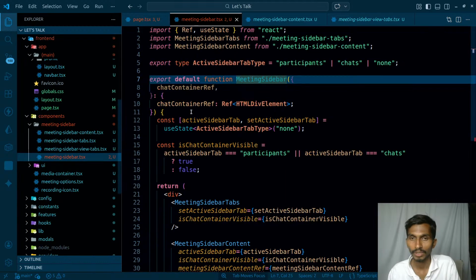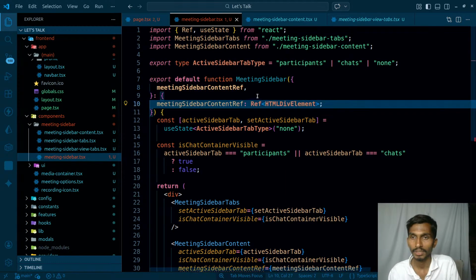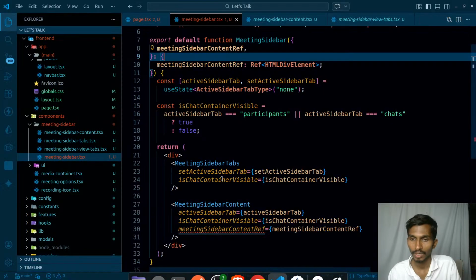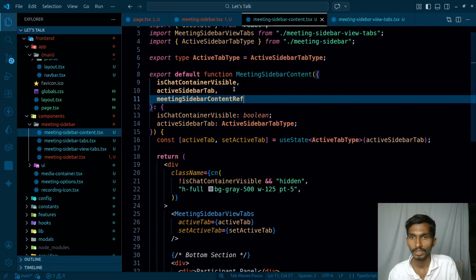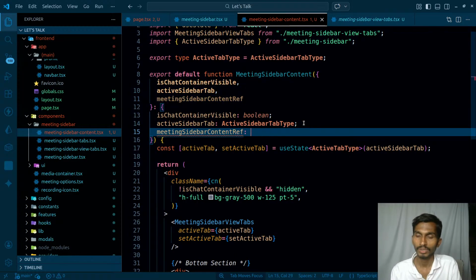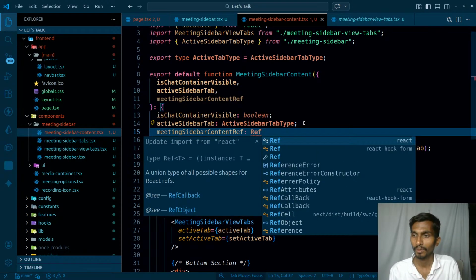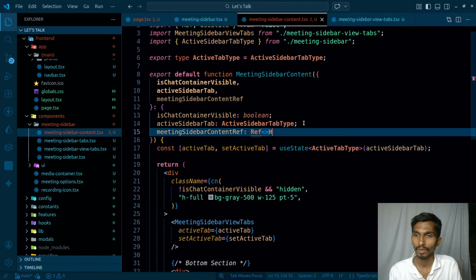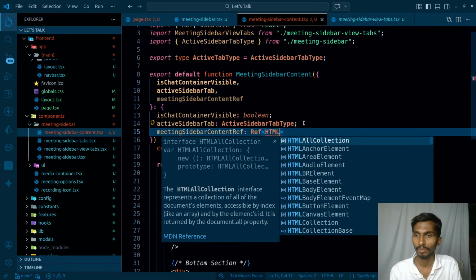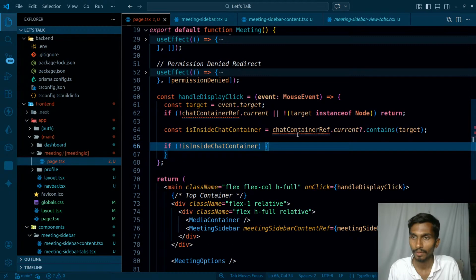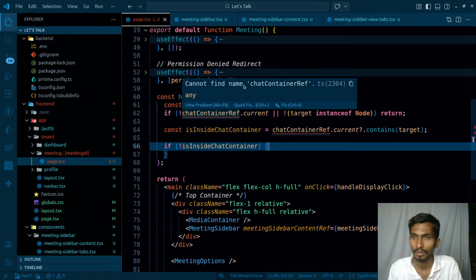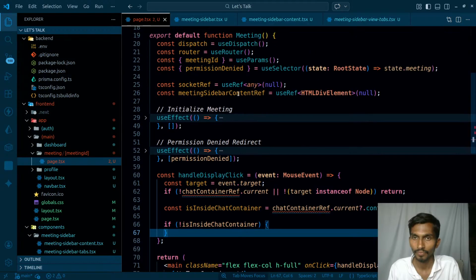Once it goes there, I'm going to get it here. Once I have it here, I'm going to pass it from here to there, and inside meeting sidebar content, I'm going to get that particular ref as well. The type of this ref is going to be ref to an HTML div element, so this is also fine. And what is the problem here? Chat container ref is not okay.